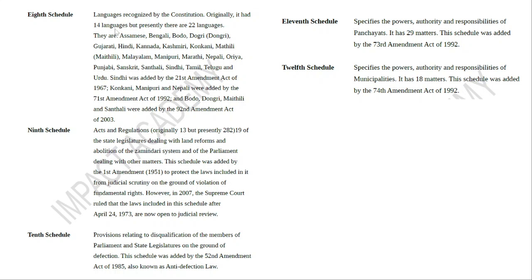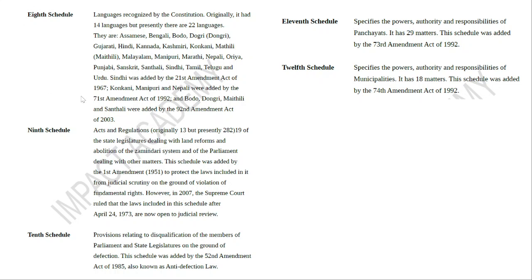The Eighth Schedule is languages, which is also very important. Originally it had 14 languages, but presently there are 22. Among these, Sanskrit, Tamil, Telugu, Kannada, and Malayalam have classical status, and recently I think Farsi has been added in one of the classical statuses. Later on these were added. The latest to be added was Santali, by the 92nd Amendment Act. Anyway, till the 8th Schedule we had these.